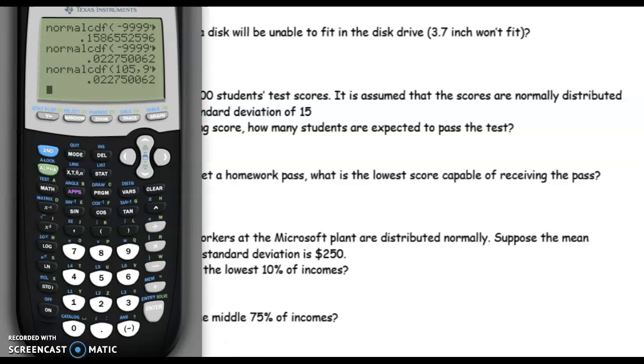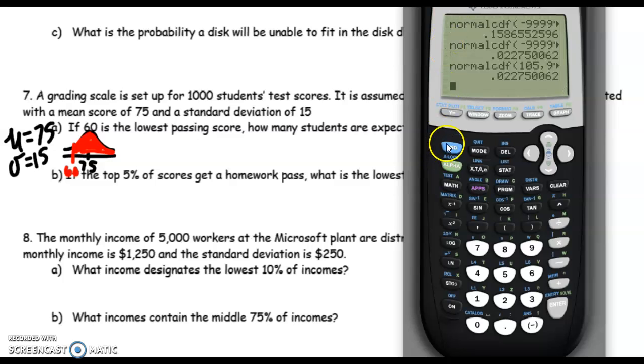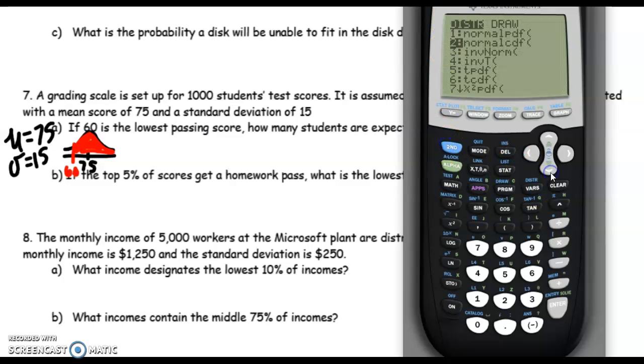So guess what? Back to the calculator for another normal CDF. Second Vars, we pick option 2. So now the furthest left the shading goes is 60. The furthest right it goes is forever to infinity. This is 75 now as my new mean, and my new standard deviation is 15.